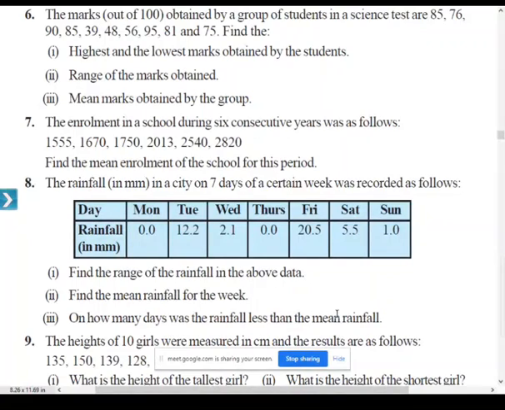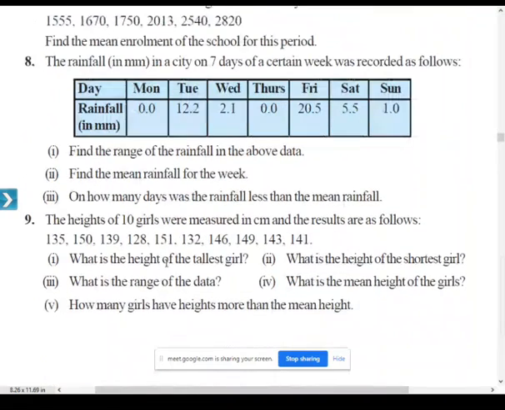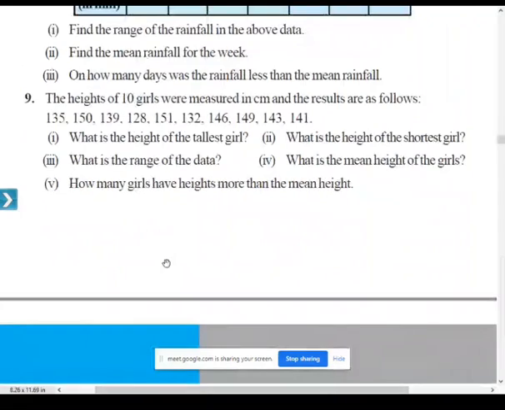Okay, let us move on to question number 9. All of you start doing it. So what is the question?